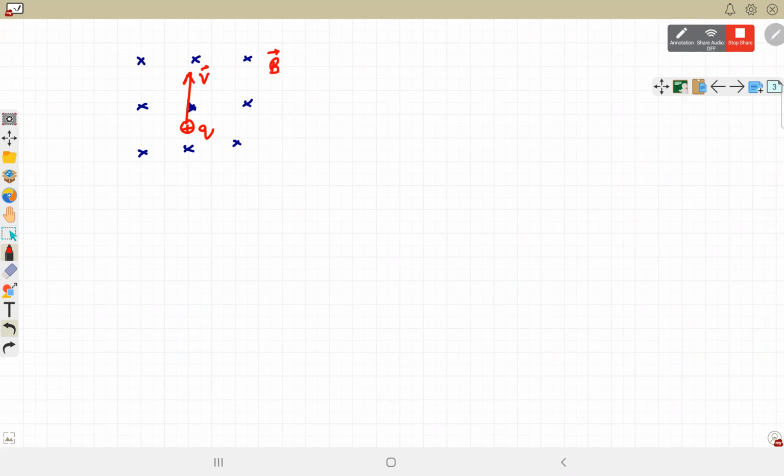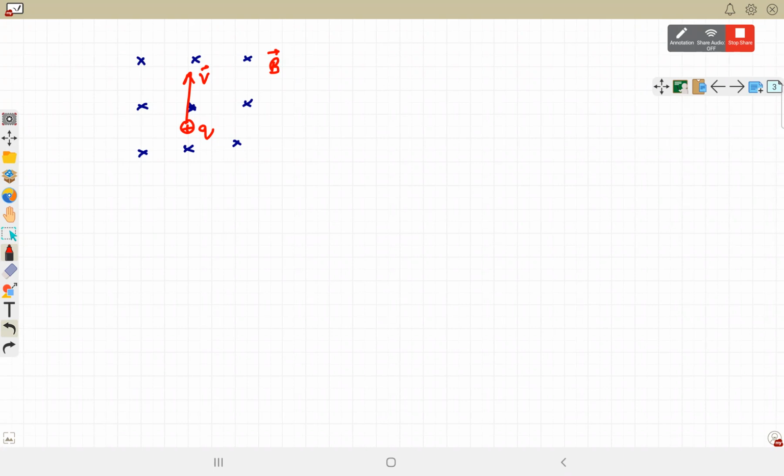In which direction will force act here, Rahul? Can you apply the Fleming's left hand rule here? Rahul? Yes, sir. Use the Fleming's left hand rule to find the direction of force. Yes, sir.